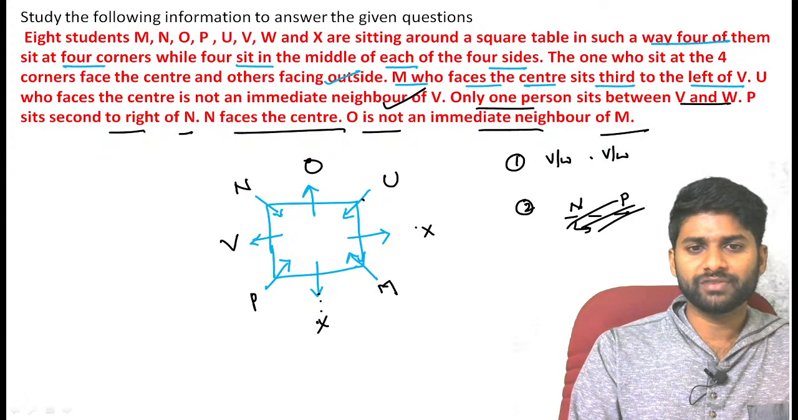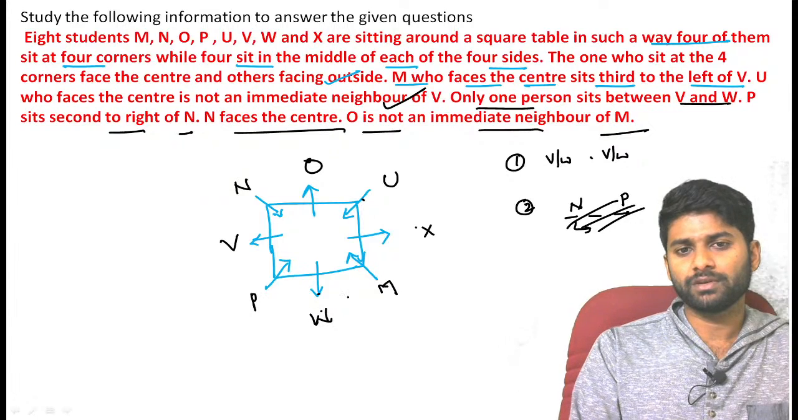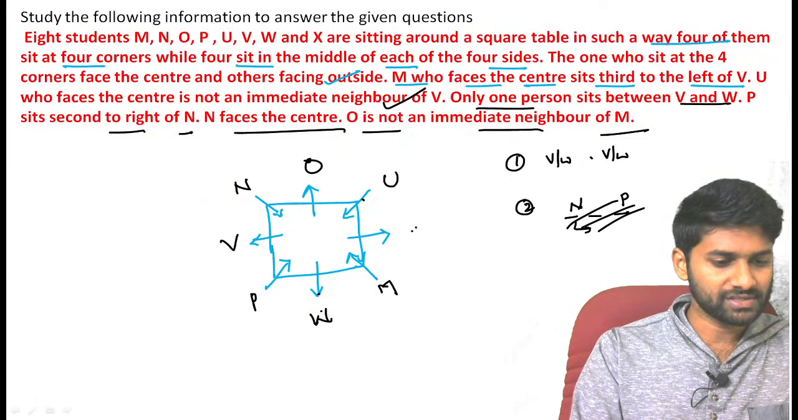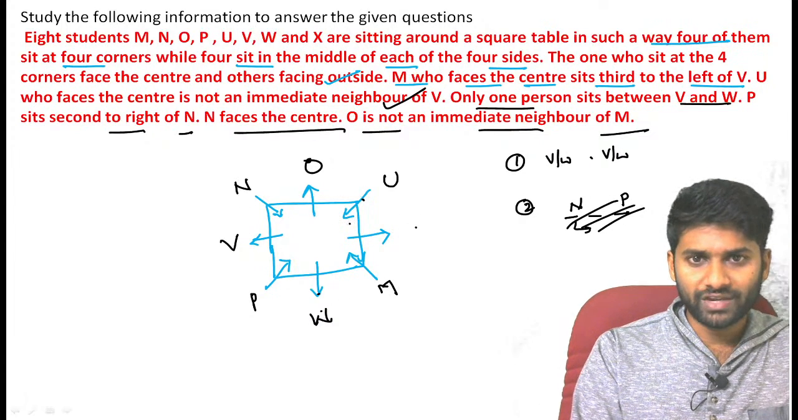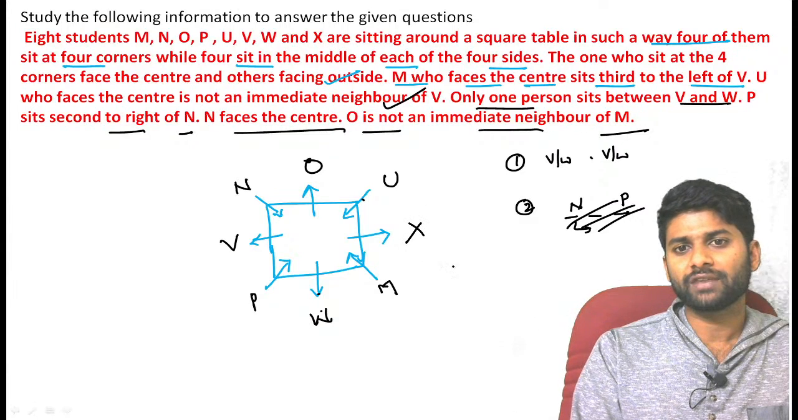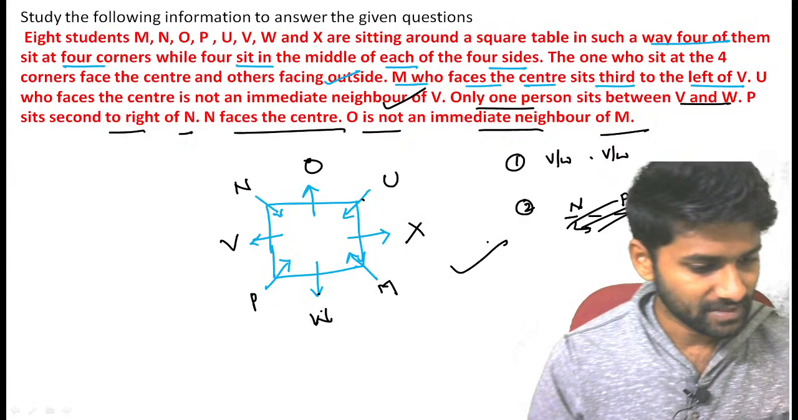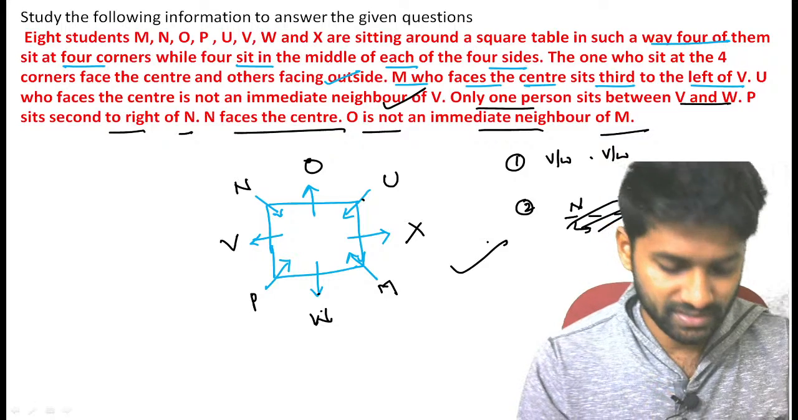Now there is one person between V and W, so you can confirm this is the W. And you are left with one person. So only one person is left. So the persons are U, V, W, X, which means you can confirm X here. It's very good. So this is the final arrangement.